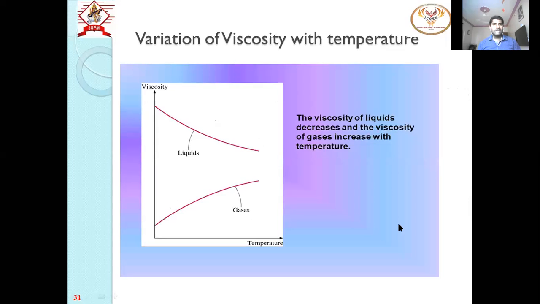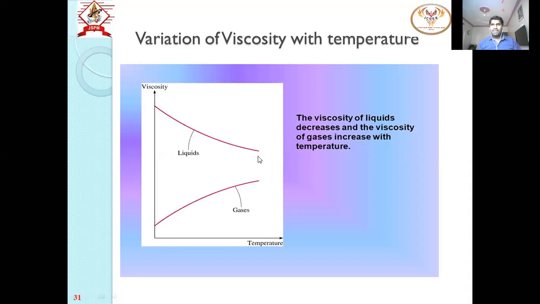Then the variation: how the viscosity varies with temperature. If you increase the temperature for a liquid, the molecules get separated, and when those molecules get separated, certainly the resistance between those molecules gets reduced. This resistance is nothing but viscosity. So you can find here, when the temperature is increased, with temperature on the x-axis and viscosity on the y-axis, in case of liquid, the viscosity will fall.